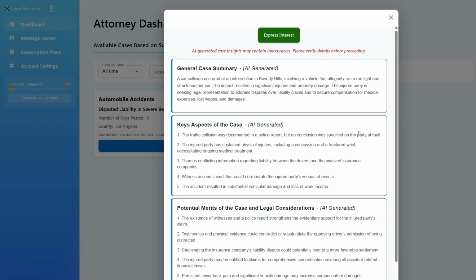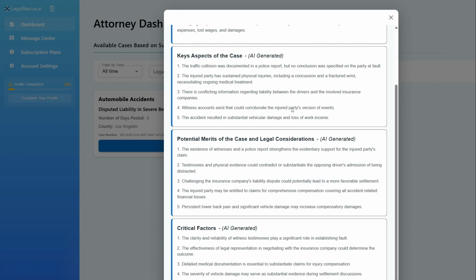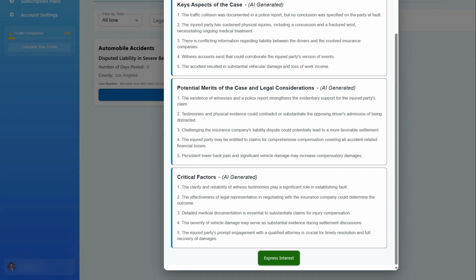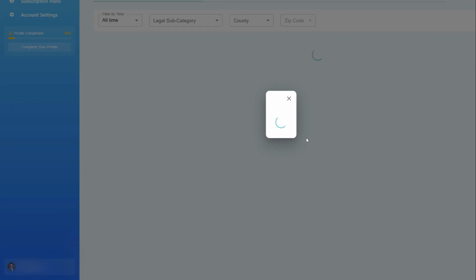Furthermore, what we can see here is the AI has summarized the case details before unveiling potentially sensitive information, including the exact answers to the questionnaire that the client filled out. In order to unveil that more sensitive information, including PII and other personal information of the client, we need to do a conflict check after we have expressed interest. So let's do that. Let's express interest in the case.